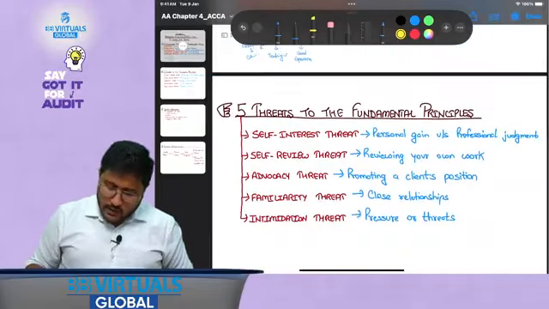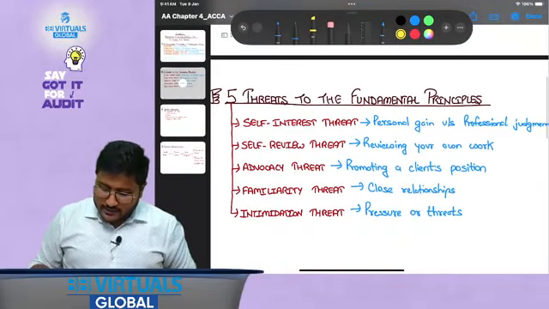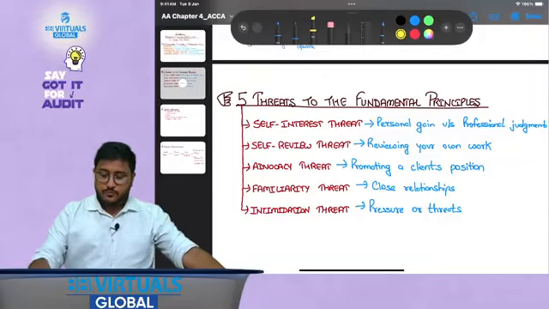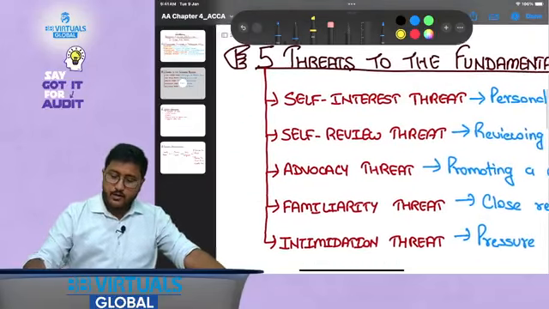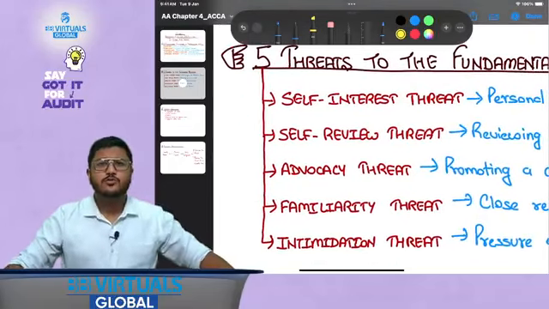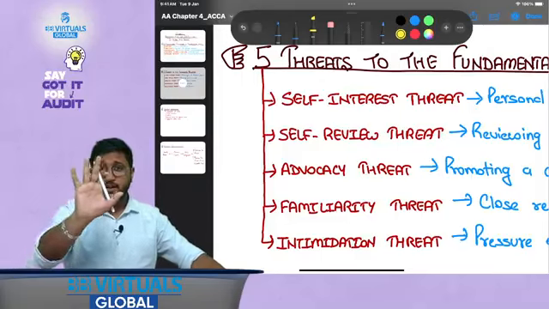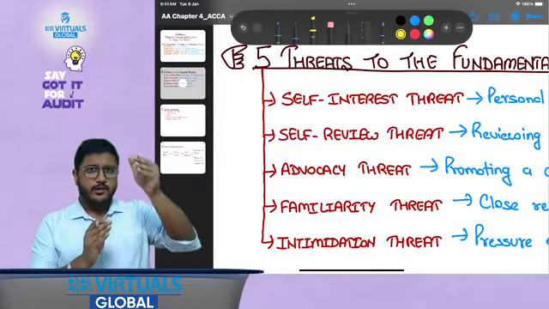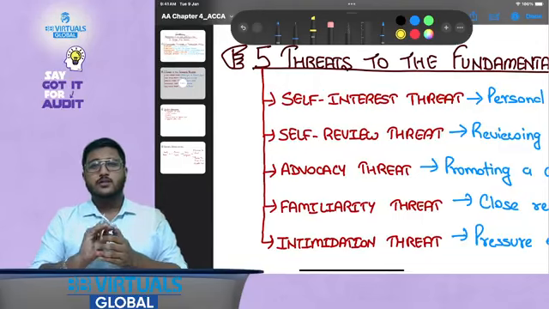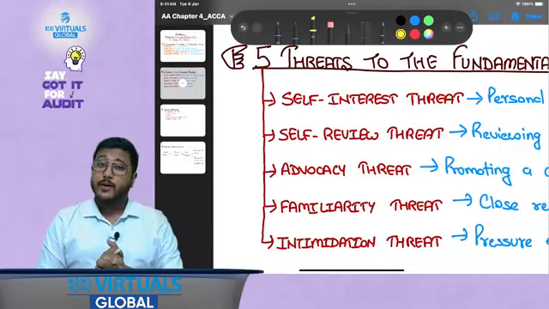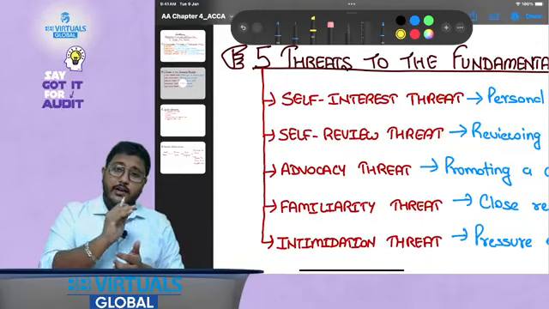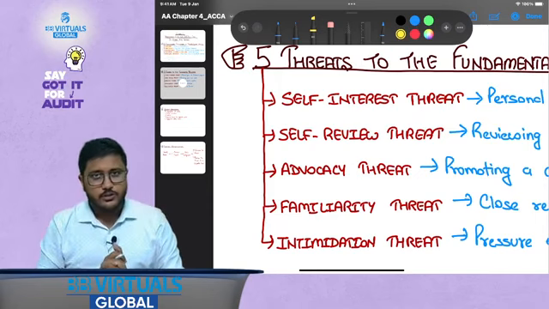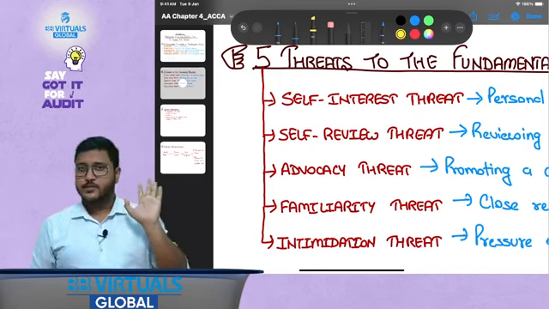Okay, not an issue. Now the second one, which is 5 threats to the fundamental principles. Whenever we go for following these professional ethics, there are certain threats to it. That is, there might be certain things that might create problems or trouble while we are trying to follow these professional ethics. There are these 5 threats that have been identified.